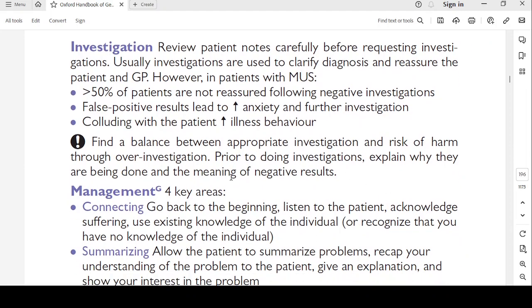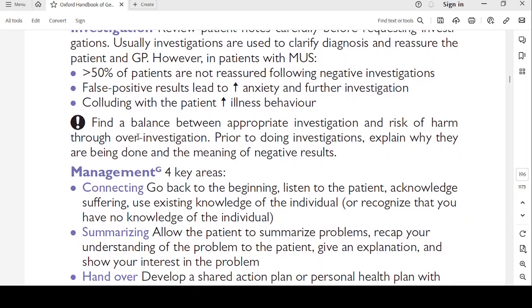Investigation. Review the patient notes carefully before requesting investigations. Usually investigations are used to clarify diagnosis and reassure the patient and the GP. However, in patients with MUS, more than 50% are not reassured following negative investigations, and false positive results lead to increased anxiety and further investigation, colluding with the patient's increased illness behavior. So investigations are usually not reassuring for these patients.